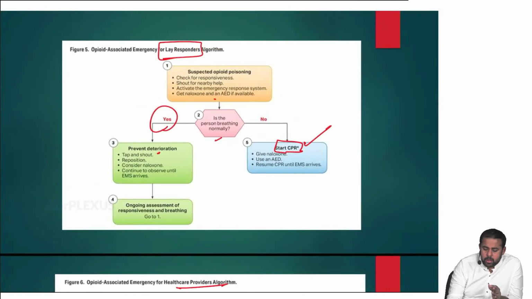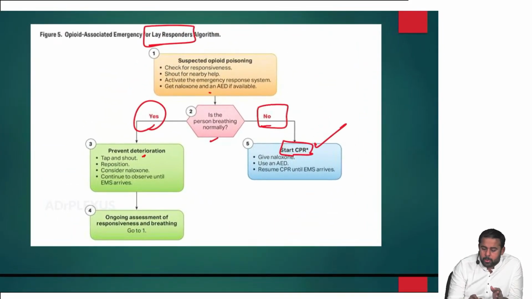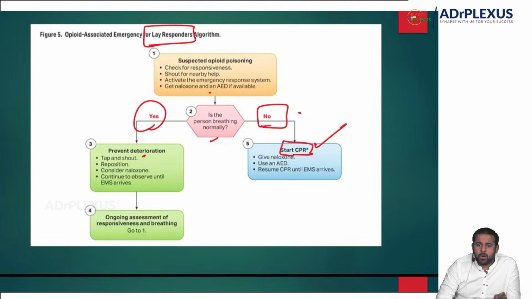So what is the most important thing you have to remember based on these things is, for a lay responder, if the person is not breathing normally, there's no need to keep checking the pulse. In opioid overdose or respiratory arrest, if the patient is not breathing normally, you can even start CPR. That means when you are in doubt, go ahead and do the CPR. This is one important change of the 2020 guidelines.